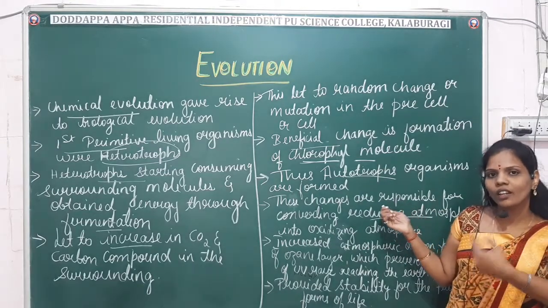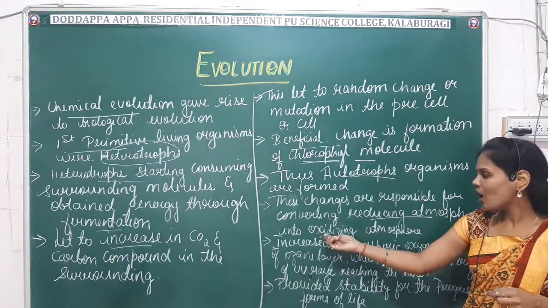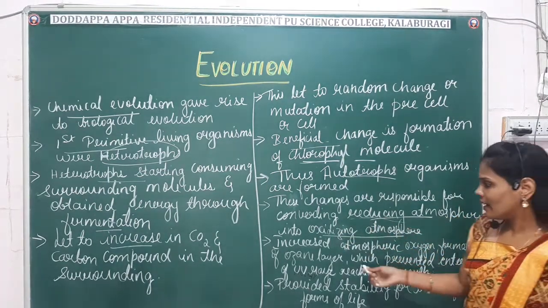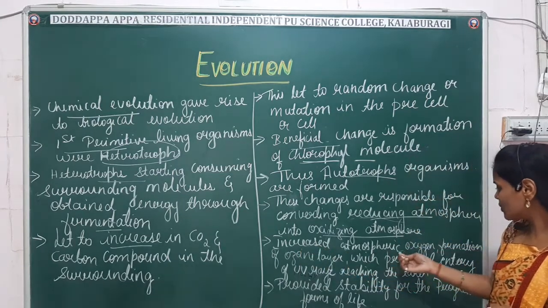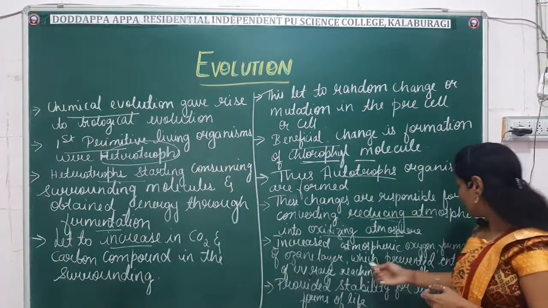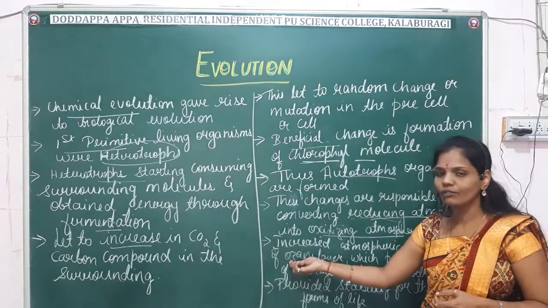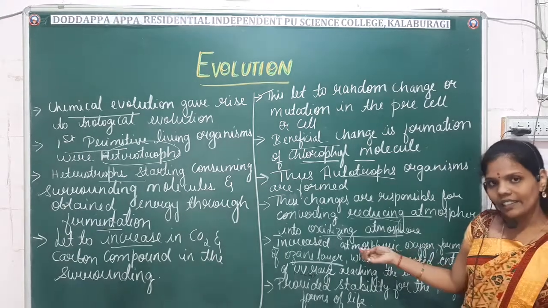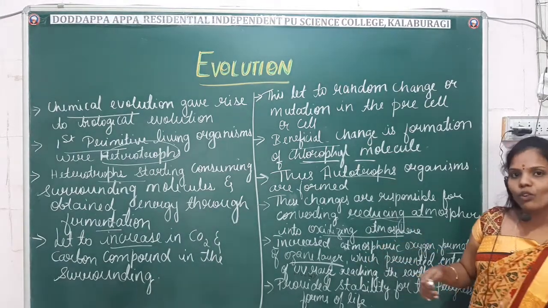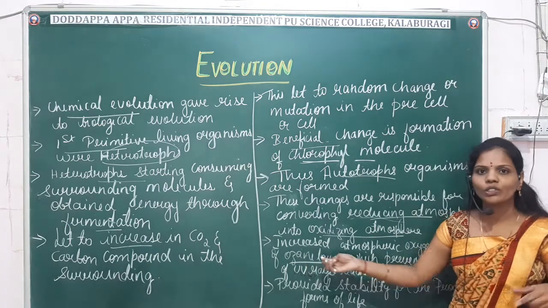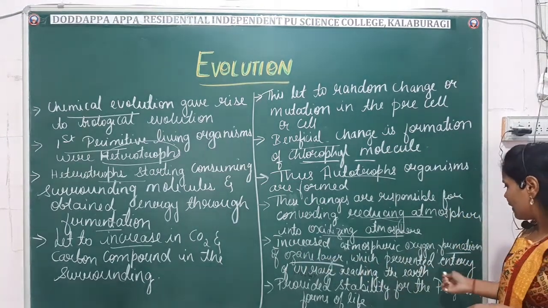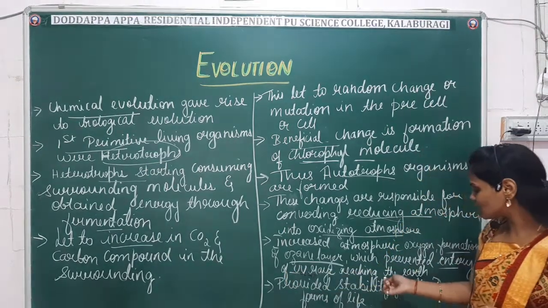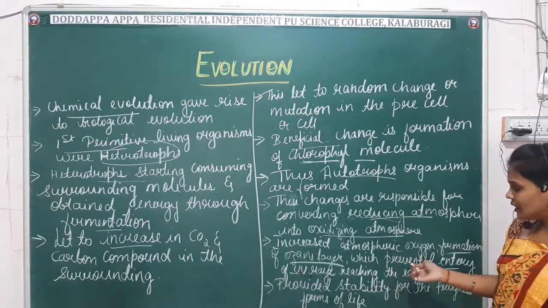This led to an increase in the atmospheric oxygen and also the formation of the ozone layer. After the formation of the ozone layer, it prevented the entry of harmful ultraviolet rays reaching the earth.